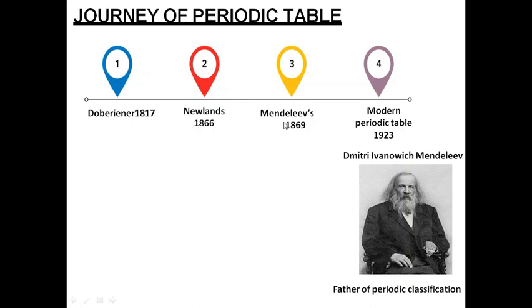He was the most important contributor to the early development of the periodic table of elements, wherein the elements were arranged on the basis of their fundamental property, the atomic mass, and also on the similarity of the chemical properties. So today's topic of this video is Mendeleev classification of elements.